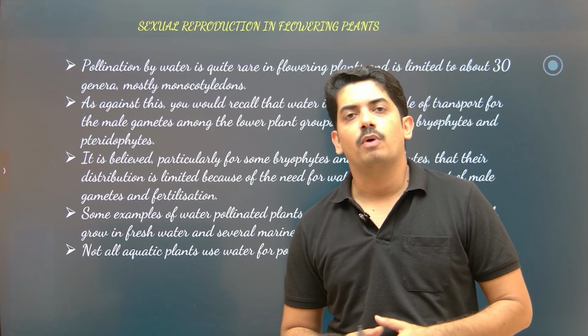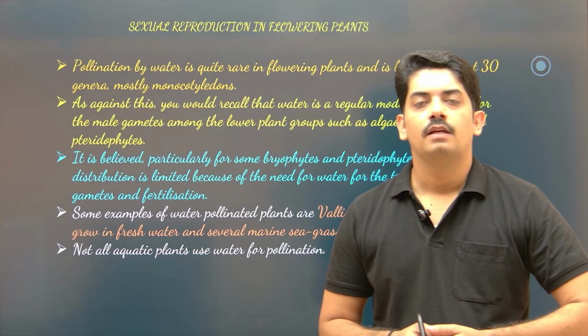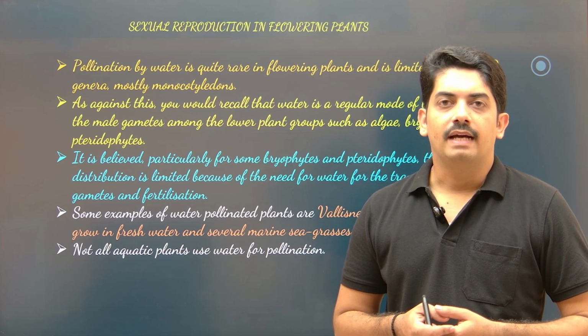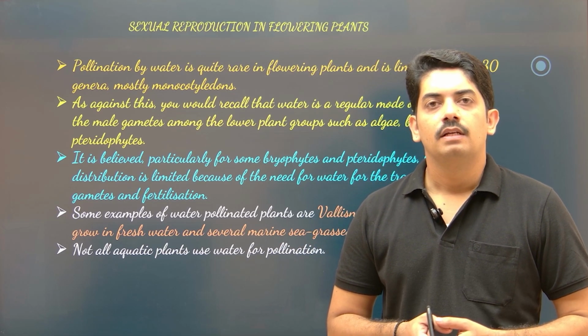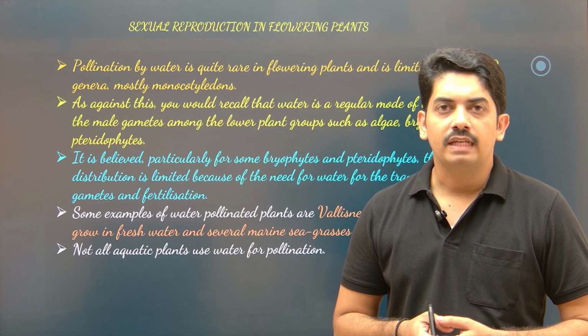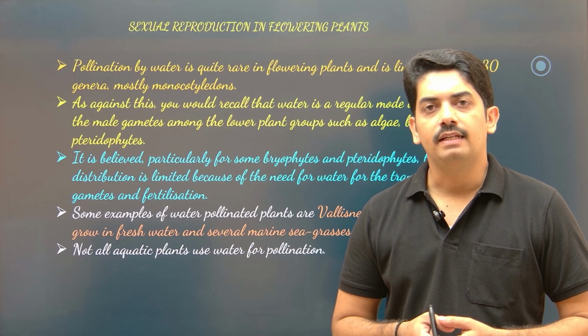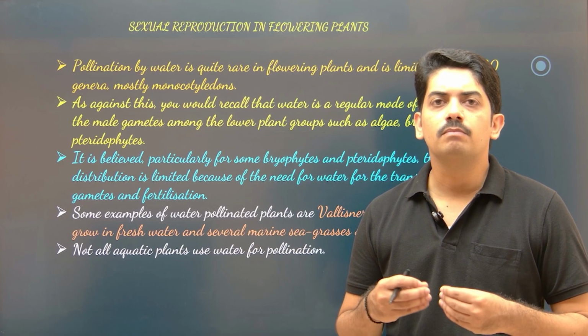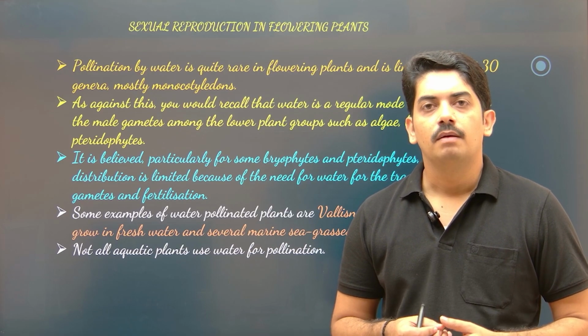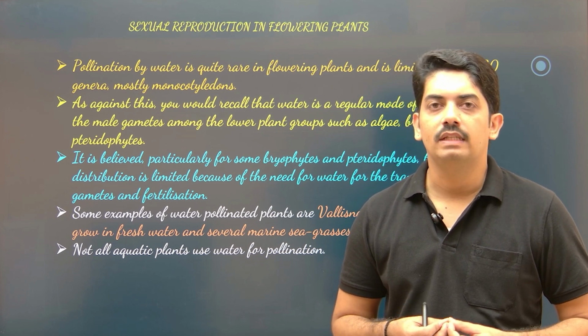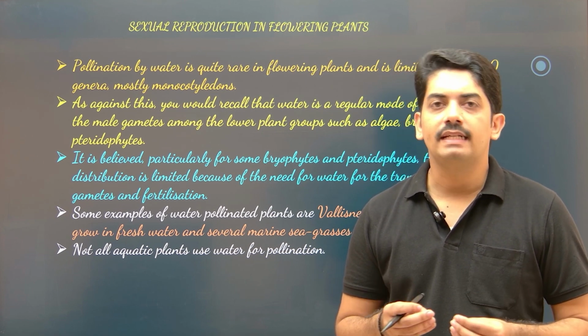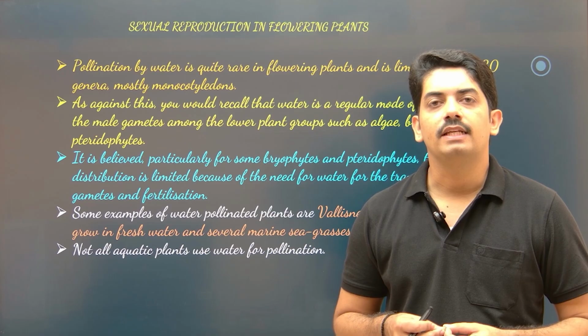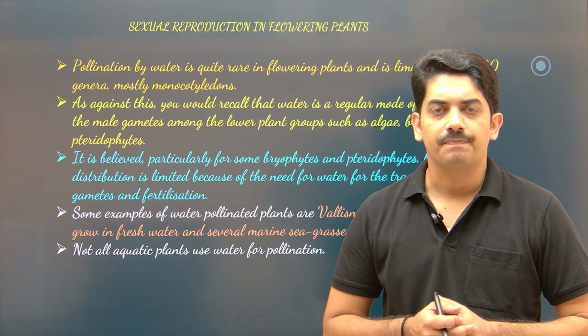Now the next one is pollination by water. See, abiotic factors like wind play some more role in pollination. But when it comes to water pollination, very limited genera of plants show pollination by water.